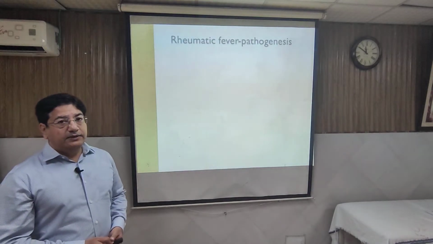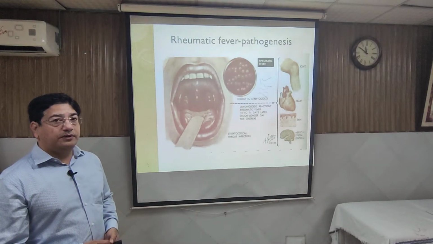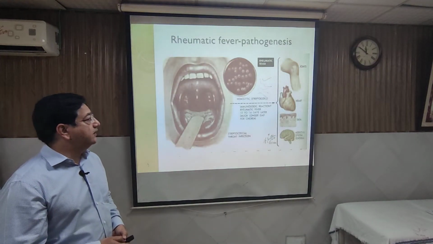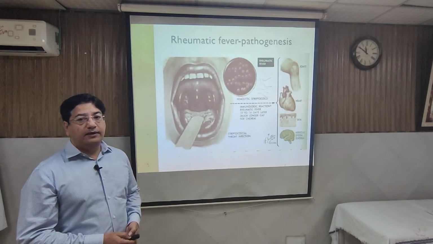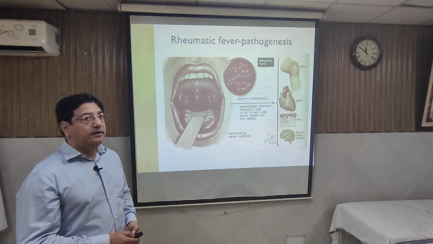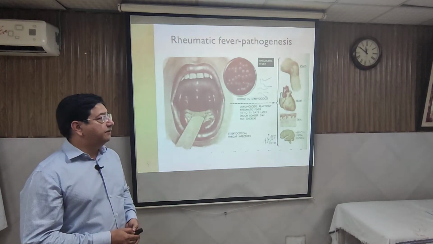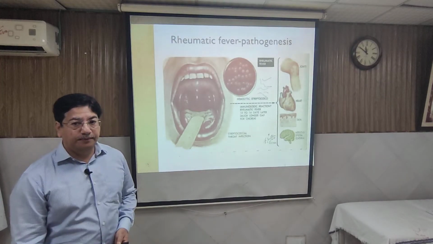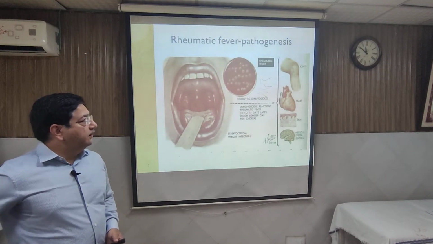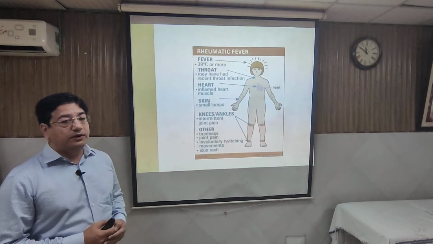So again, the summary of pathogenesis: there is a sore throat or streptococcal infection in the throat, especially in the form of tonsillitis, and then after an incubation period of 2 to 6 weeks, there will be cross antibodies which are going to damage main organs, especially heart, brain, skin, and joints. So we'll continue with that, and you can see what the symptoms are.